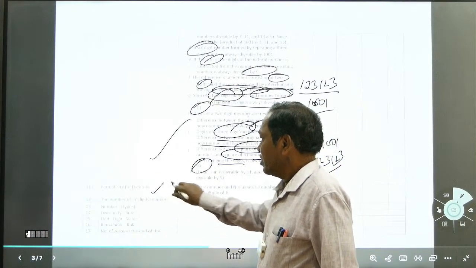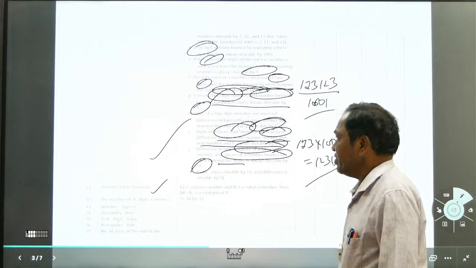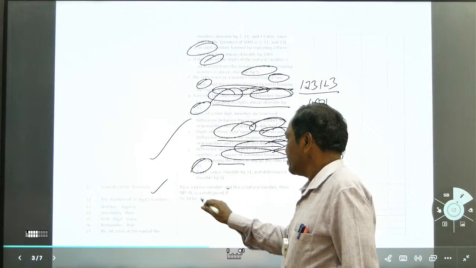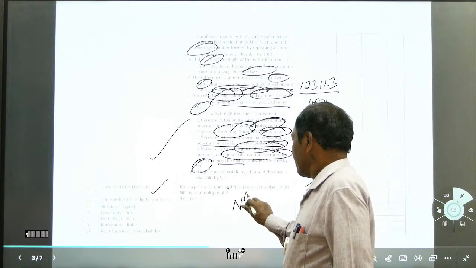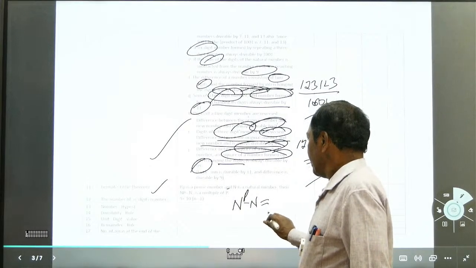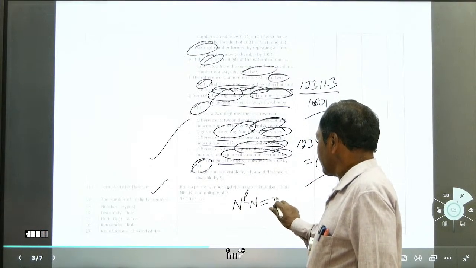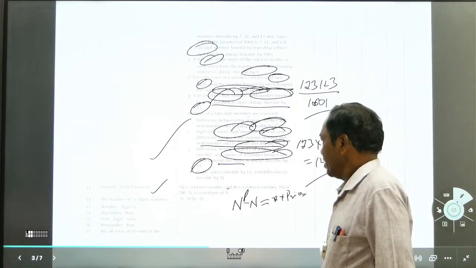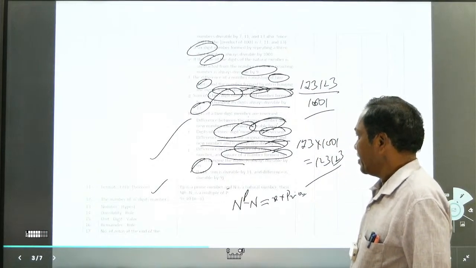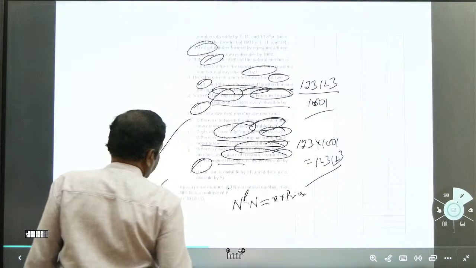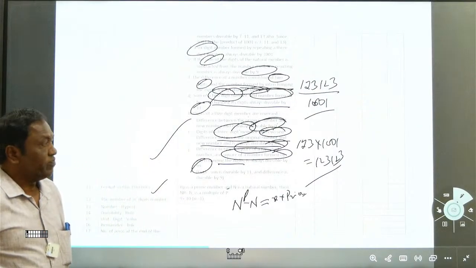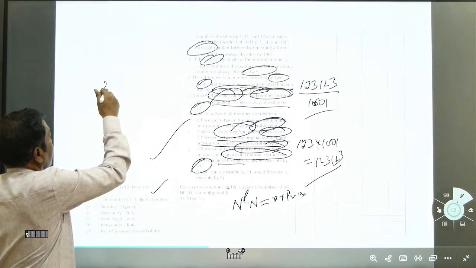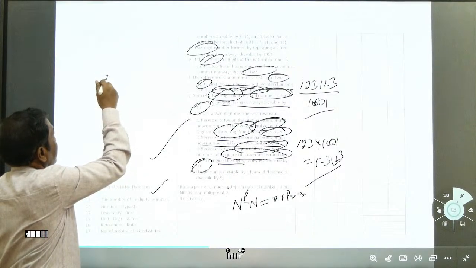Now it comes to Fermat's little theorem. Anyway, you don't remember everything about the theorem. Here P is a prime number and n is a natural number. Let us take n as a natural number and P as a prime number. Let us take the prime number 2.